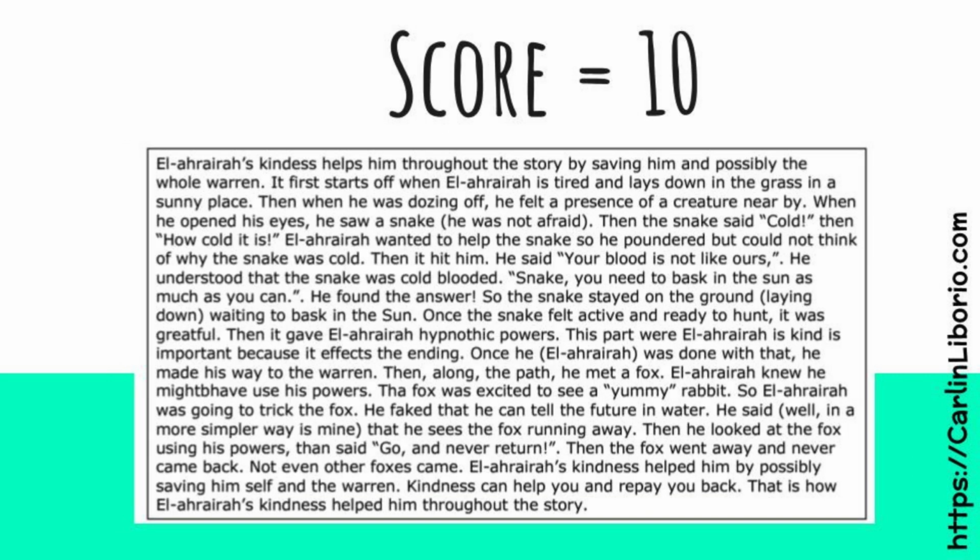I want to show you this one, because this one does not use the word hypnotize at all, but it's still got a 10. This one is in the scoring guide if you want to check it out. It says, his kindness helps him throughout the story by saving him and possibly the whole warren. And it does tell you in the passage that a warren is a hole for rabbits. So it does give the kids the definition for that, because at first I was like, what does that mean? But it does tell the kids.